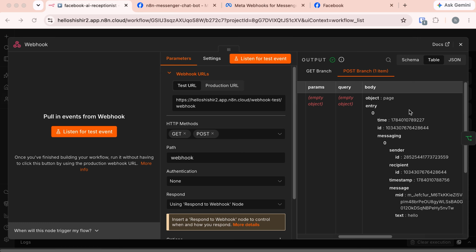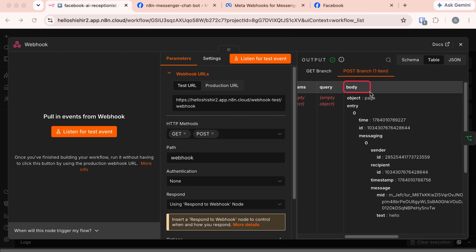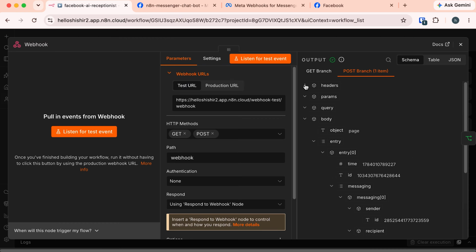In this table, we have this column, body. In this body, we have a couple of sections. Under this messaging, it has some information about the message like sender ID, recipient ID, and the message itself with the text that we have sent. This one, hello. Okay, so let's move to this schema. It's the same data, just shown in a different style.